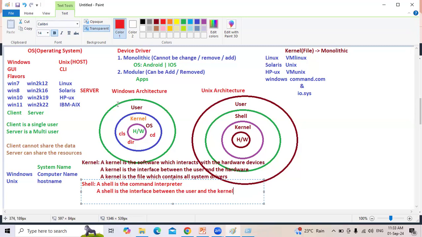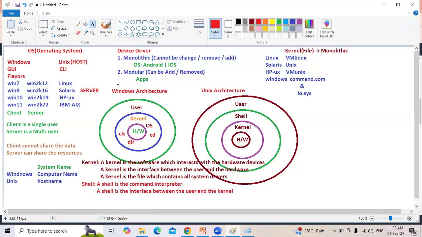The difference is, in Microsoft, the user can directly interact with the kernel, and the kernel will interact with the hardware. Whereas in Unix, the user cannot directly interact with the kernel. The user always interacts with the shell, and the shell interacts with the kernel. The kernel interacts with the hardware.